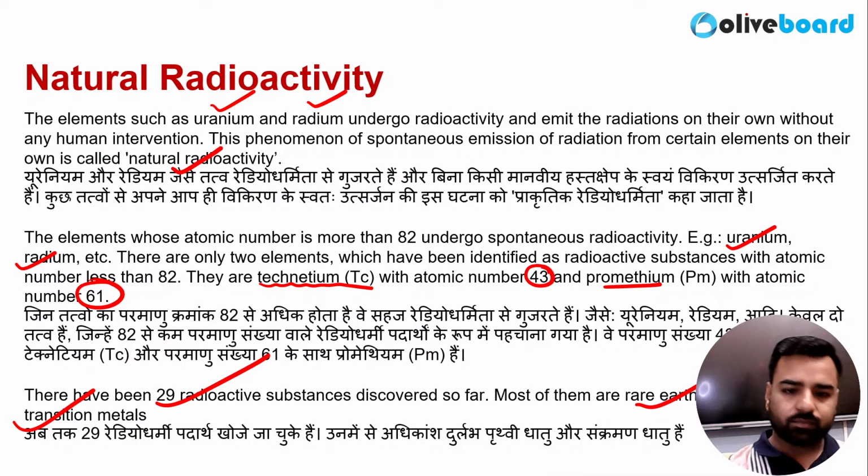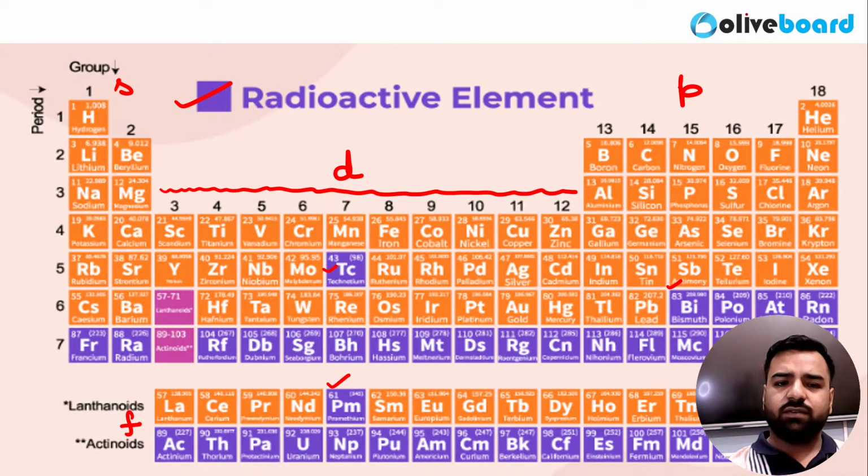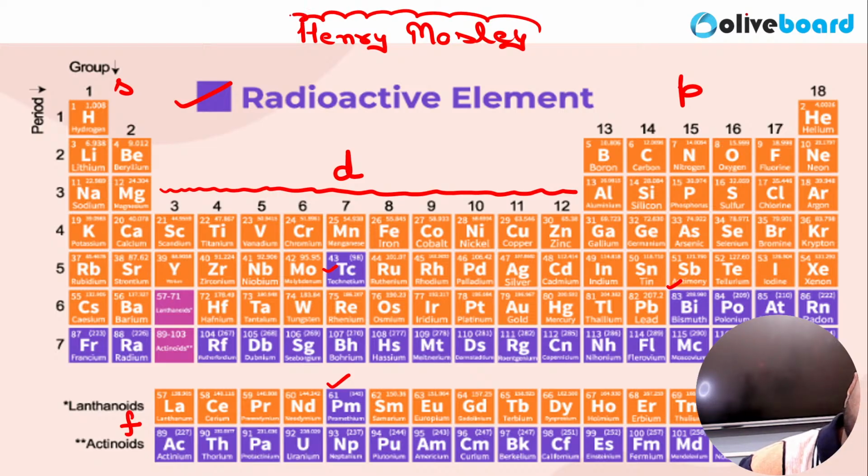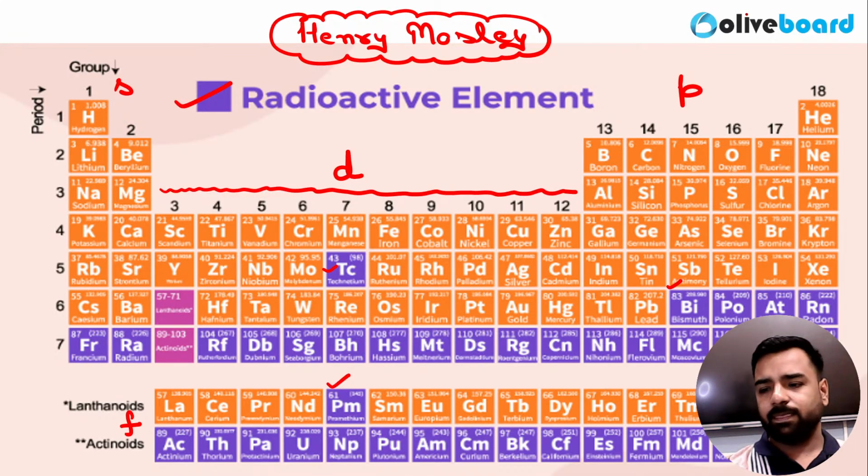Okay. Now guys, we have understood this by the periodic table. This is the modern periodic table. This will be part of the chemistry from the next lecture onwards. And this periodic table was actually given by Henry Moseley. Who gave it? This periodic table was given by Henry Moseley, and here elements are arranged in the increasing order of their atomic number. Right?